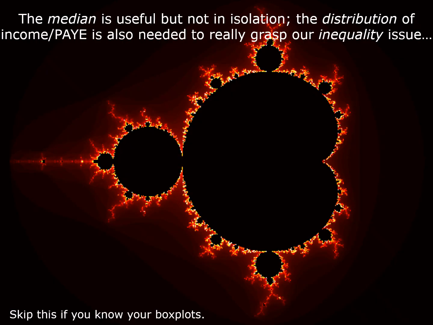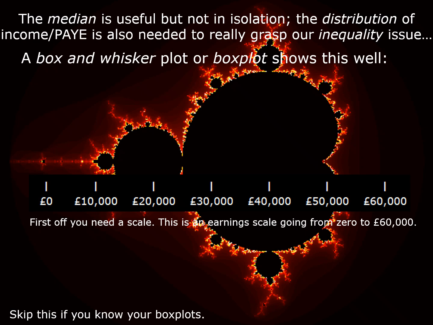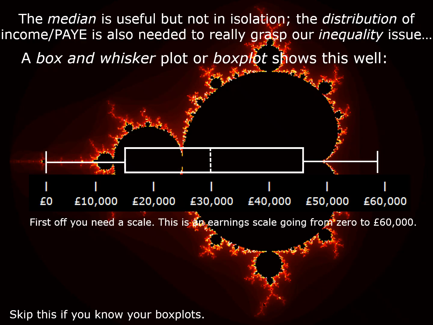The median is useful, but not in isolation. The distribution of income at PAYE is also needed to really grasp that inequality issue. A box and whisker plot, or box plot, shows this well. First off, you need a scale. This is an earning scale going from £0 to £60,000. Then you have a diagram like this.